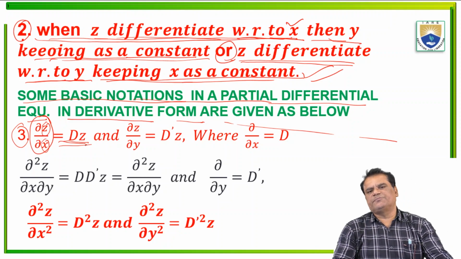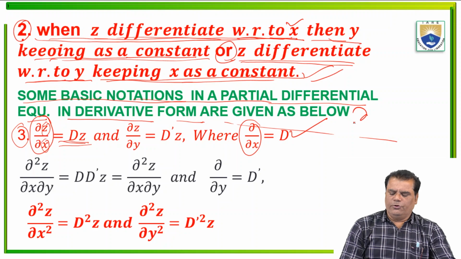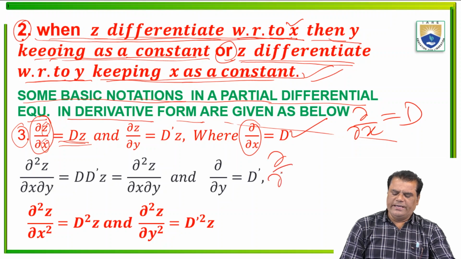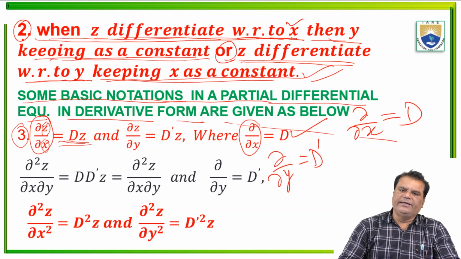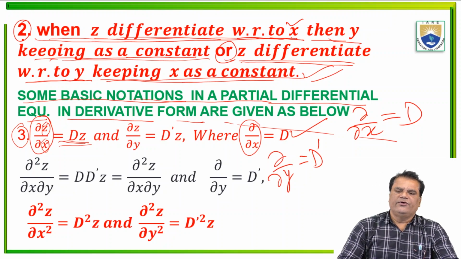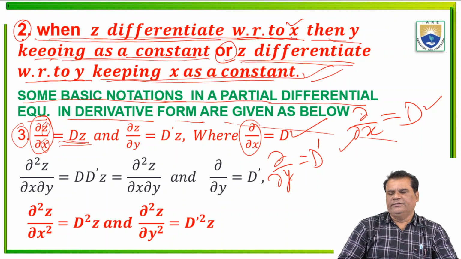If we differentiate with respect to x, then we write capital D. Dou over dou x is equal to capital D, and dou over dou y is capital D dash, represented by the second variable y, and D represented by the first variable x. So dou over dou x is D and dou over dou y is D dash. These are partial differentiation with respect to x and y, and this is the operator D.